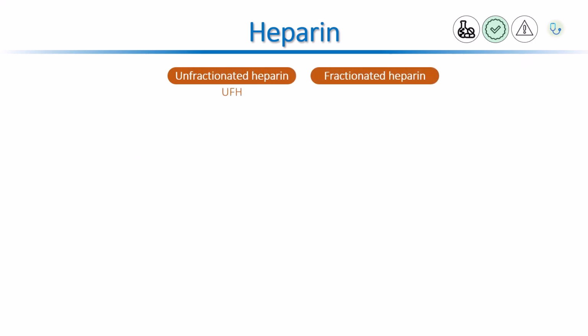Heparin is available as either unfractionated or fractionated. Unfractionated heparin refers to heparin which is derived physiologically, usually from pig intestine, and is a mixture of both high molecular weight heparins and low molecular weight heparins. Fractionated heparin is created when unfractionated heparin undergoes a process where the tail of high molecular weight heparin is partially chopped off. So fractionated heparin consists of only low molecular weight heparin.